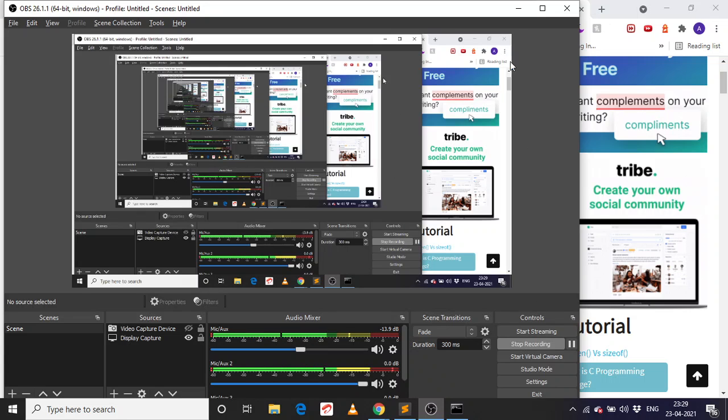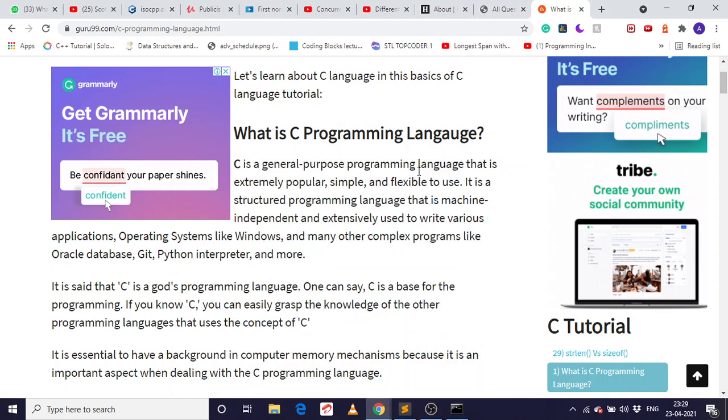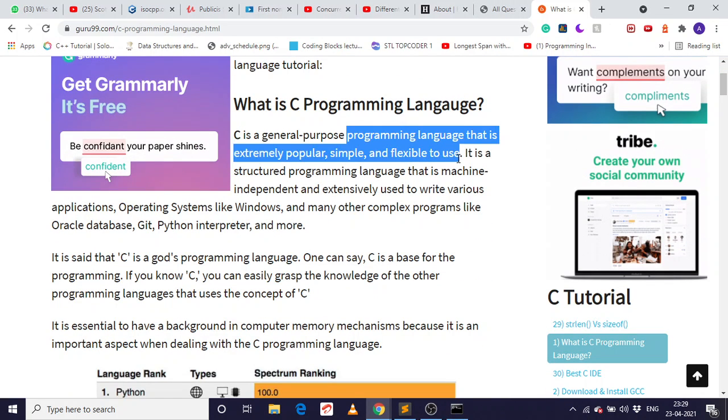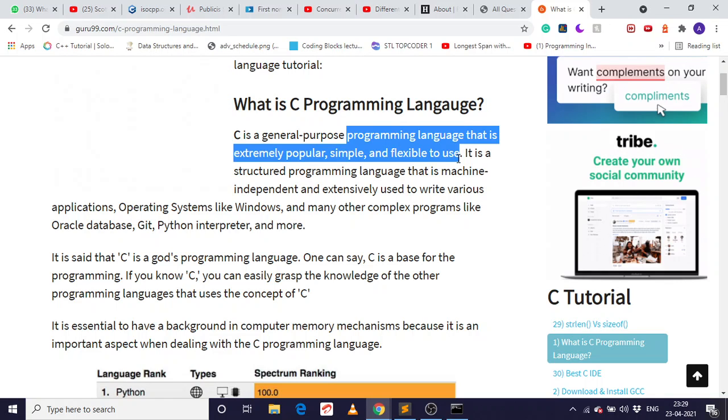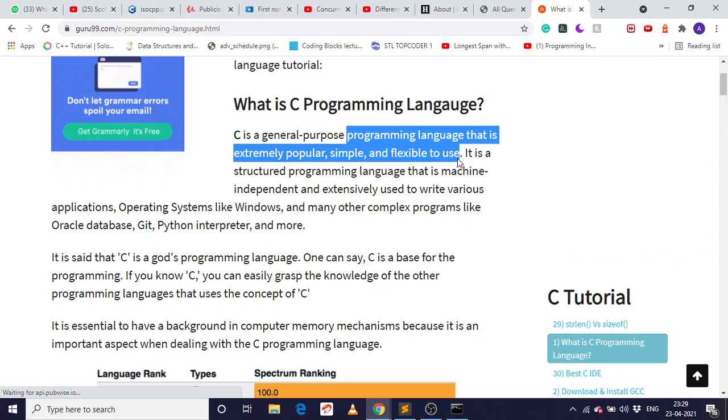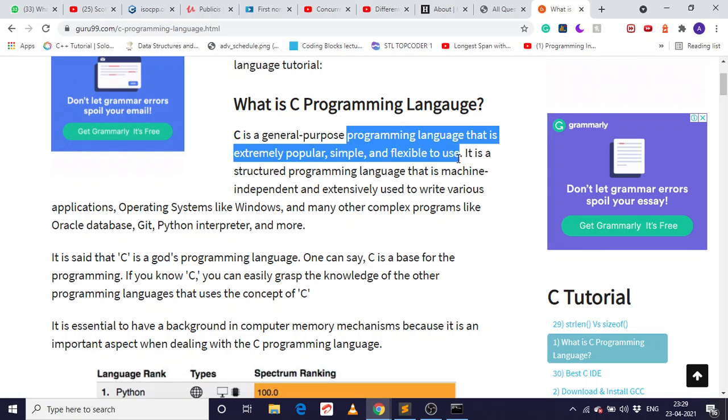So what is the C language? Let's see now first. So C is a general programming language. I think it's a very basic language everybody should know and should start with first. You can start with Java also, but C is also a popular language, and if you can do C, then you can do any other object-oriented programming language. So let's get started with C.